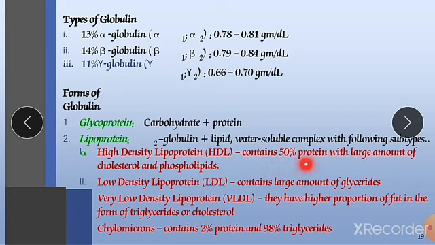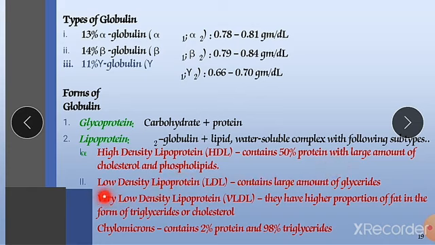It almost contains 50% protein with a large amount of cholesterol and phospholipids. And this HDL you will find in omega fatty acids, in salmon fish, in fruit like avocado, and also in some dry fruits. So this is the protective one, and it is one of the required and most helpful lipoproteins as compared with all other types of lipoproteins.